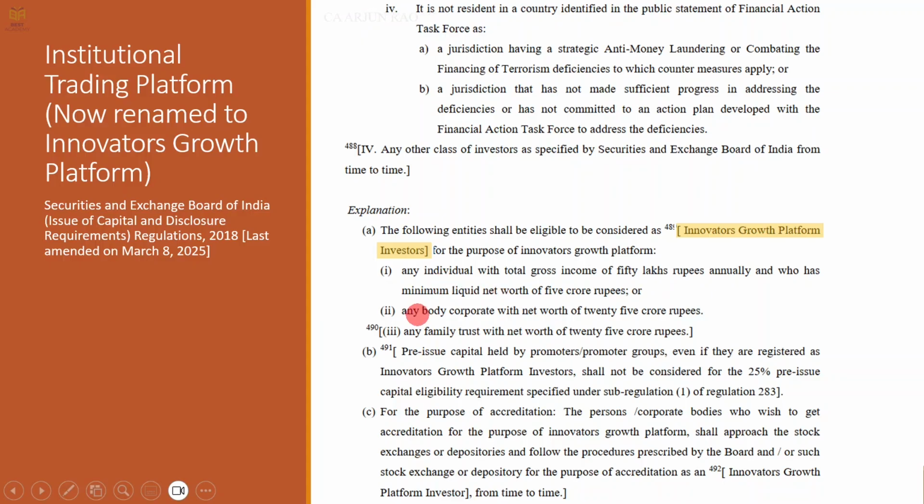Similar conditions apply to a body corporate with net worth of 25 crore rupees, a family trust with net worth of 25 crore rupees, and so on. And they also need to follow an accreditation process before they can be classified as an Innovators Growth Platform investor.